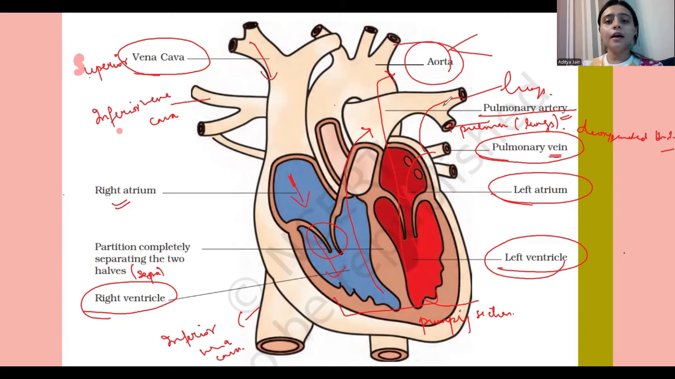Okay, and the aorta, which is helping in transporting the blood to all parts of the body. So this is how the circulation of blood takes place in our body.